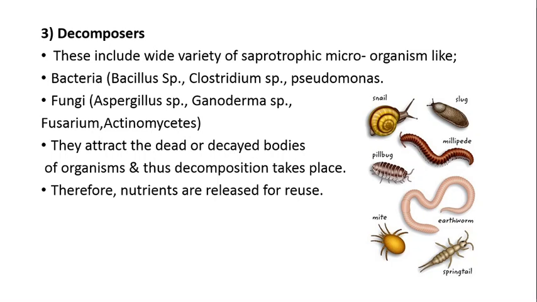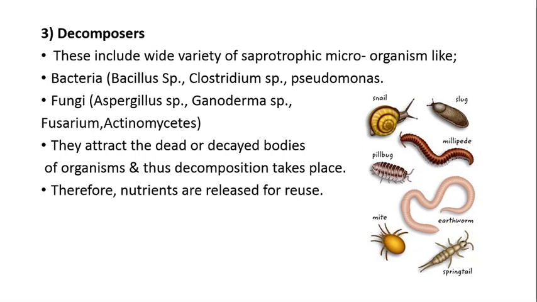But when all these producers and consumers die and decompose, this decomposition process is done by the decomposers. They derive their nutrition by breaking down the complex organic molecules of dead organisms into simple organic compounds, and ultimately into inorganic nutrients.